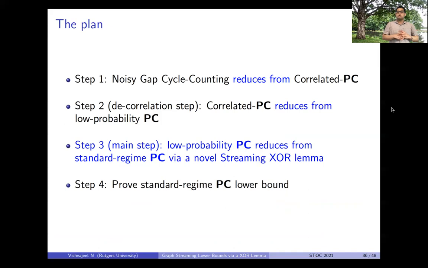Here we show that the low probability version of pointer chasing that we now require itself reduces from the standard version lower bound on pointer chasing, and we can use a hardness amplification result that we prove called the streaming lemma on the standard regime pointer chasing lower bound to prove the lower bound that we require in step two.